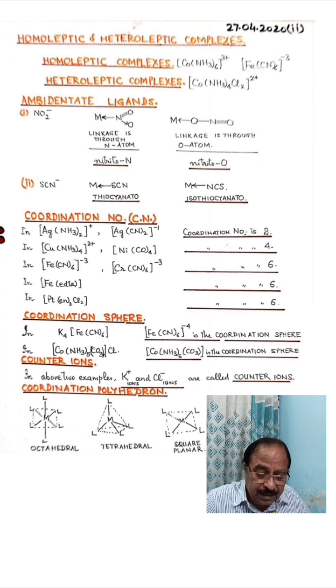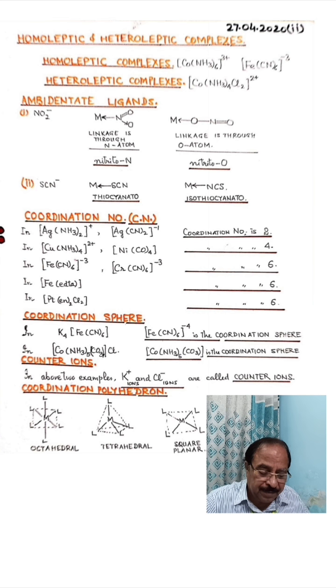Now I am giving you another two examples. You see in the fourth example, there is one EDTA ligand which is ligating with the iron atom, right? Now EDTA, you know, is a hexadentate ligand. So the 6 donor atoms are ligating with the iron atom. So what is the coordination number of iron in this complex? It is 6. So we can also say coordination number is the number of donor atoms which ligate with the central metal atom or ion.